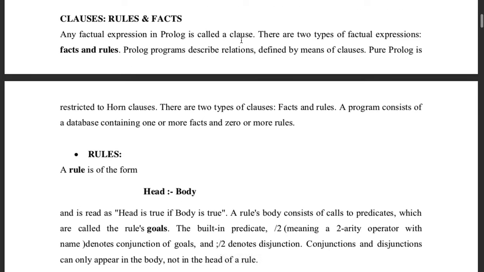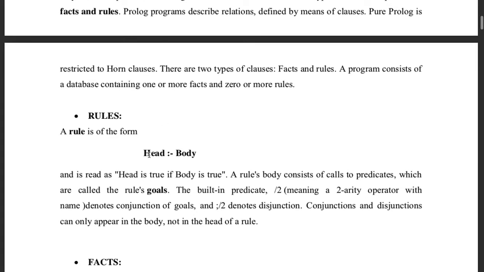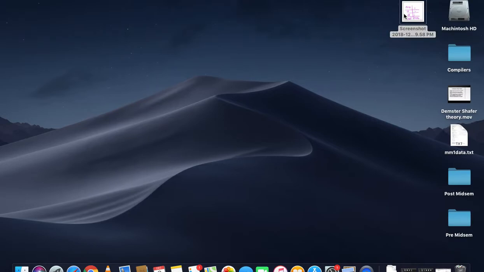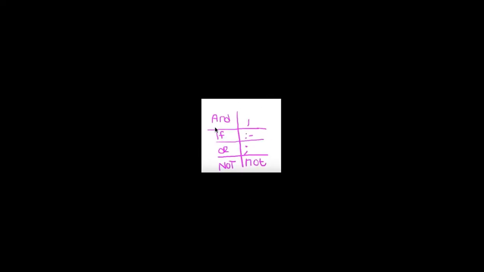So as I was saying, clauses, rules, and facts. Any factual expression in Prolog is a clause. There are two types of factual expression: facts and rules. Now rules are of this type: head, something in between symbols, and body. What is this something in between? I'll show you something; this is a screenshot I have taken. And is shown by a comma.